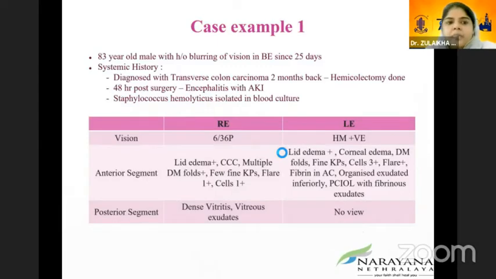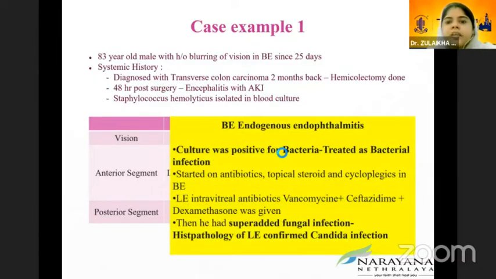This is a case example where an 83-year-old male came with a complaint of blurring of vision in both eyes. He was diagnosed with transverse colon carcinoma 2 months back, and hemicolectomy was done. Post-surgery, he had encephalitis with acute kidney injury, and blood culture grew Staphylococcus haemolyticus. In this patient, bilateral endogenous endophthalmitis was diagnosed.